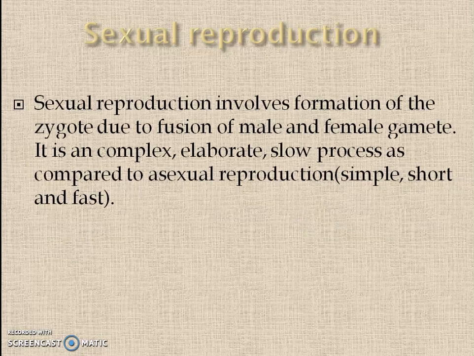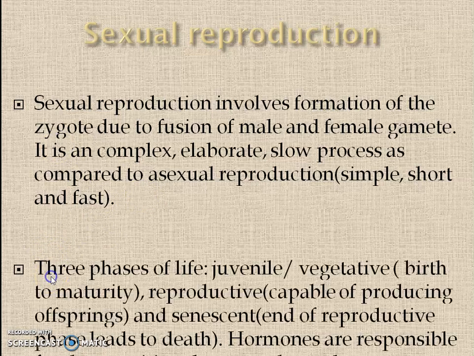Sexual reproduction involves formation of the zygote due to fusion of male and female gametes. It is a complex, elaborate, slow process as compared to asexual reproduction that we have already read.